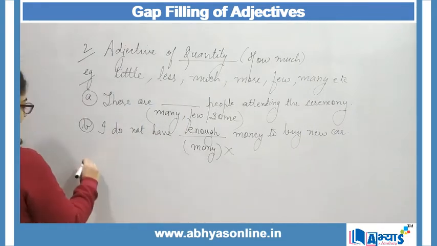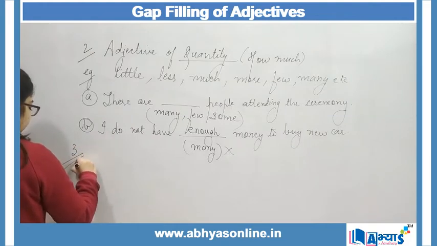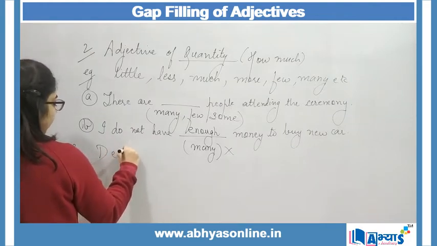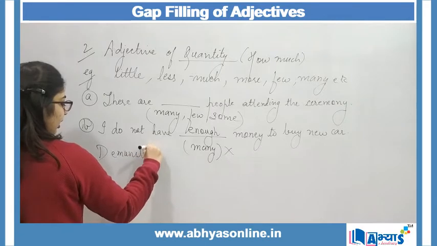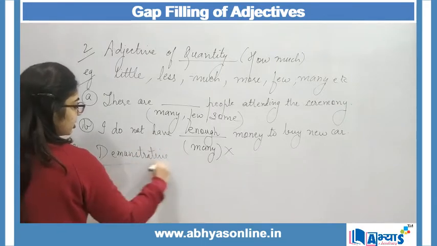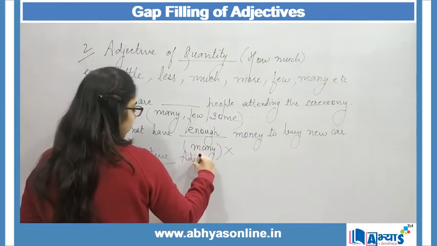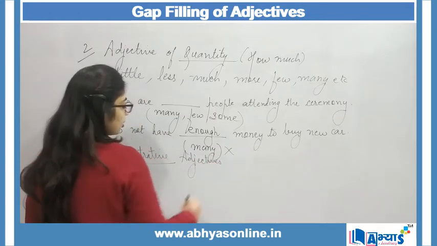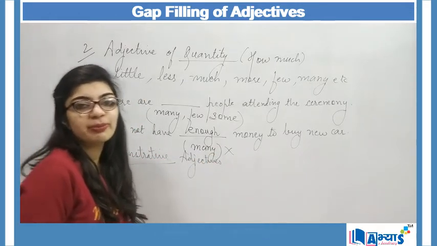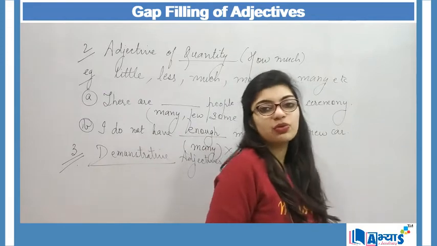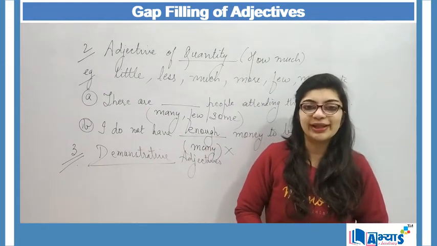Now next, let us take a look at demonstrative adjectives. How can we fill in the gap using demonstrative adjectives? So demonstrative adjectives are basically used for pointing out to a person or pointing out to anything.